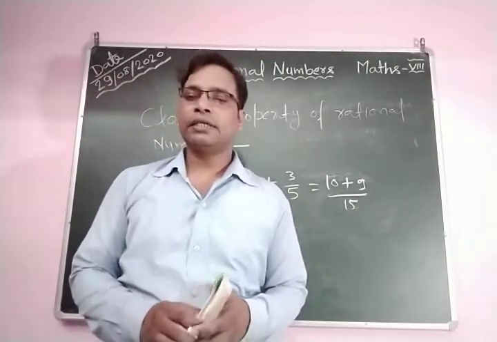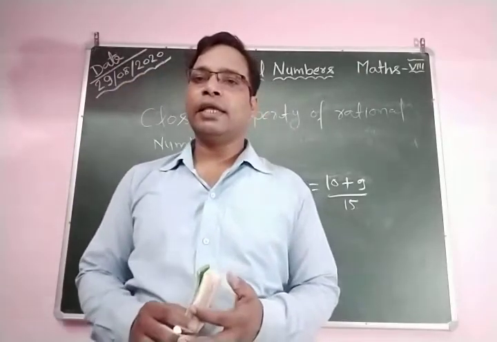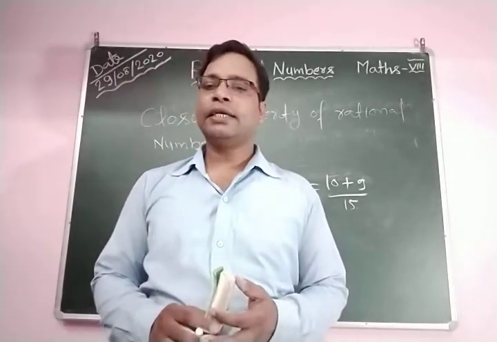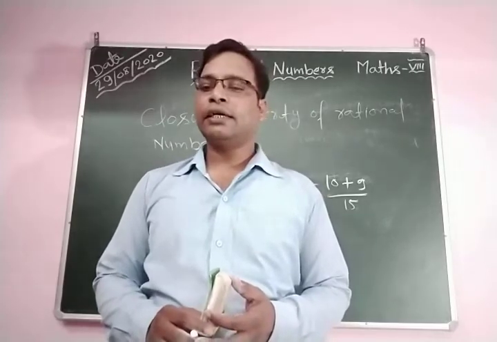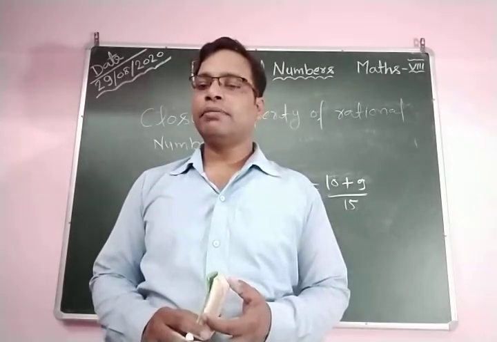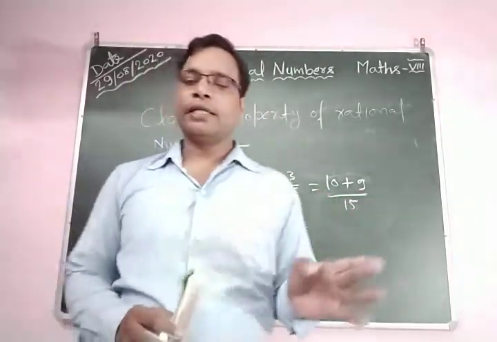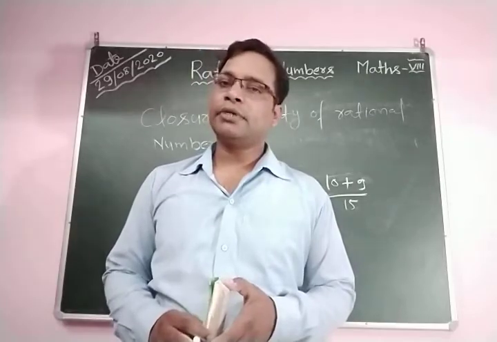In general, if a by b and c by d are rational numbers, then a by b plus c by d is also a rational number. This is called the closure property of rational numbers.